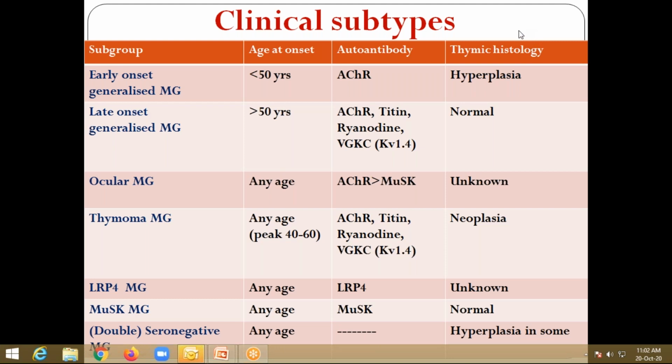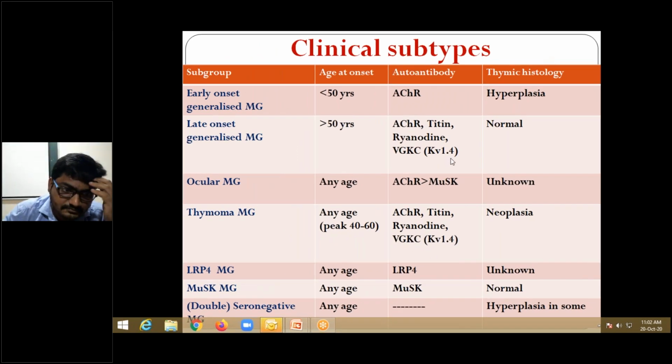Please speak. So LRP4 antibodies, MuSK antibodies. Double seronegative means there are no antibodies. Seronegative means there are no acetylcholine receptor antibodies as well as no MuSK antibodies, right? Okay. Double seronegative.